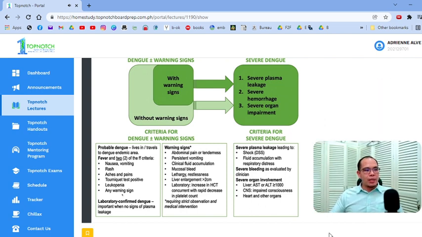Okay? So leukopenia or any warning sign. Okay? These are your warning signs, so abdominal pain, persistent vomiting, fluid accumulation such as pleural effusion, ascites, mucosal bleeding, so lips, gums, gum bleeding, nose bleeding, okay? Lethargy, restlessness, liver enlargement, increase in hematocrit, usually more than 10% increase in hematocrit, okay? And for shock, ito yung mga criteria mo. So shock, hypotension, okay? Accumulation of fluid with respiratory distress, severe bleeding, elevation of liver enzymes, and okay, CNS impairment, and other end organ damage.